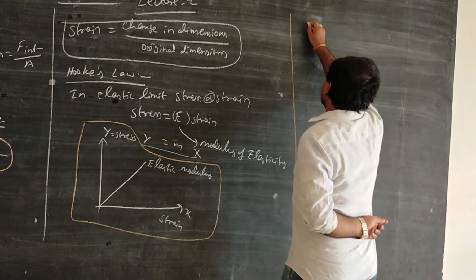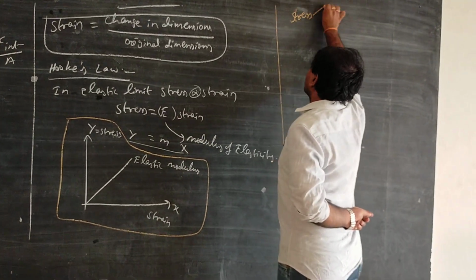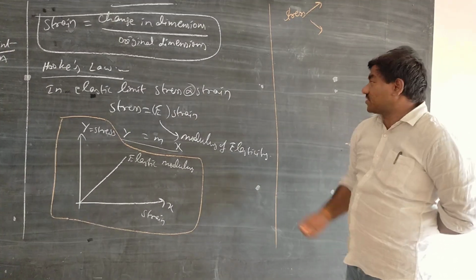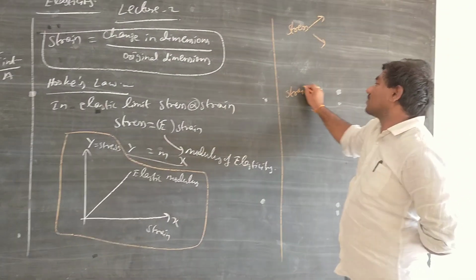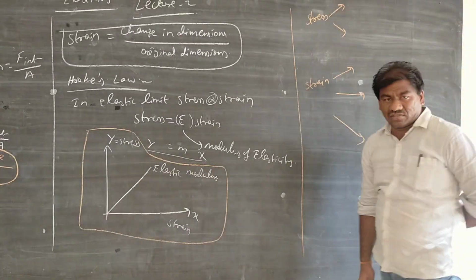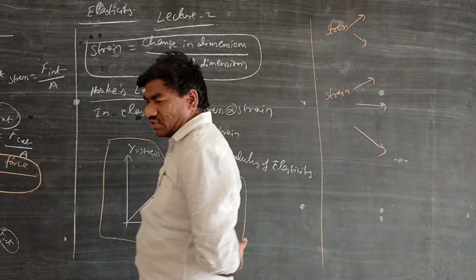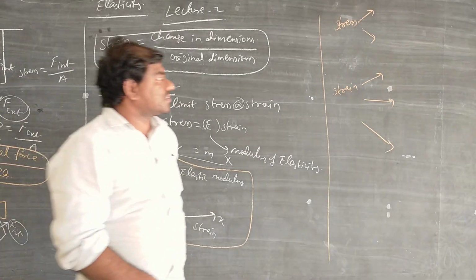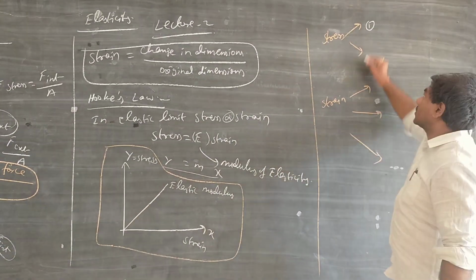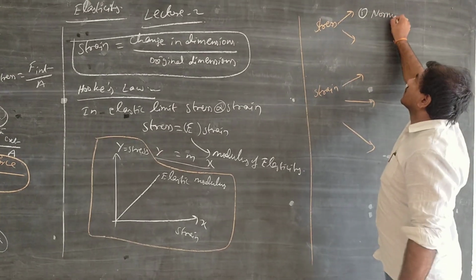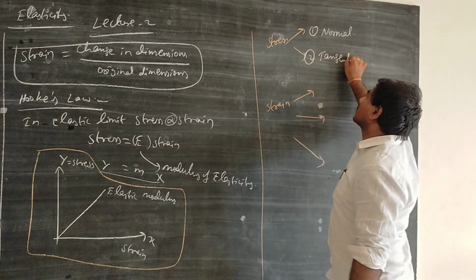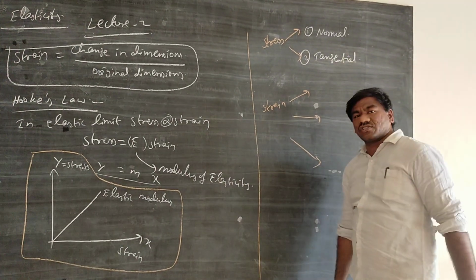Okay, now let's see the different types of stress. There are two types of stress, and in strain there are three types of strains. Coming to stress, we have normal stress and tangential stress. The very first one is called normal stress, then tangential stress.